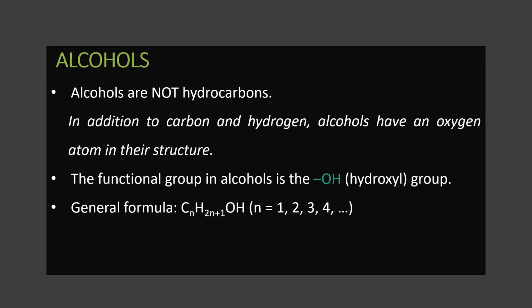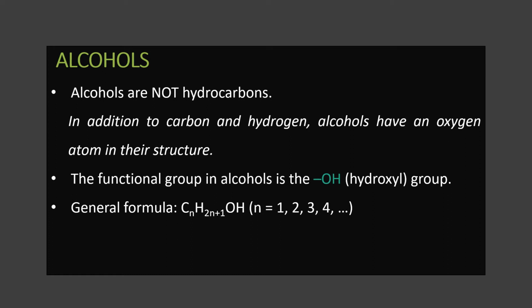Then the functional group. You know already functional group, right? Functional group is the common group present in a homologous series. So, you remember what is a homologous series? Alcohol is an example of one homologous series. Alkane is a homologous series. Alkene is another homologous series. Homologous series means what? It's a family of compounds with the same general formula, similar chemical properties, a trend in physical properties, the same functional group, etc. These are the characteristics of a homologous series.